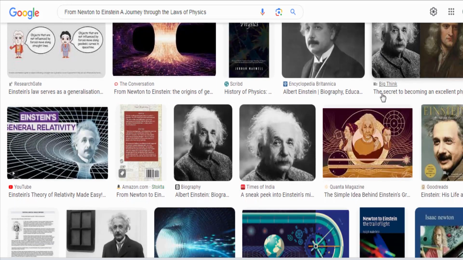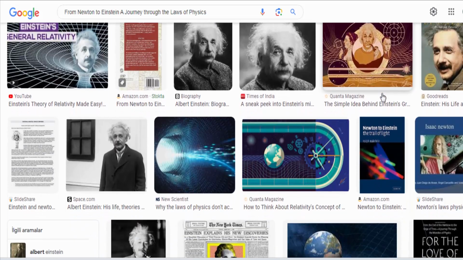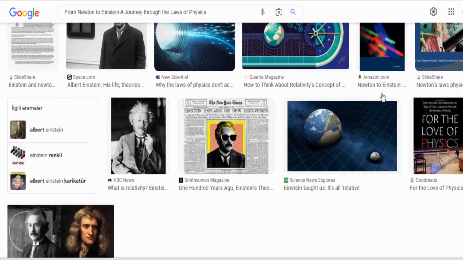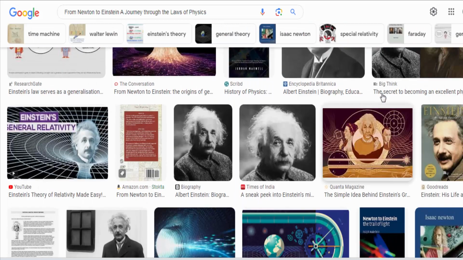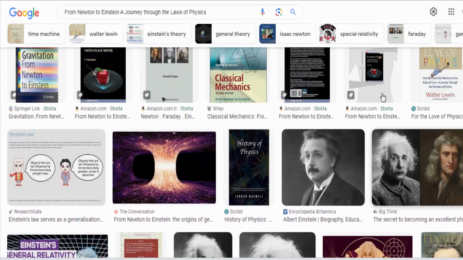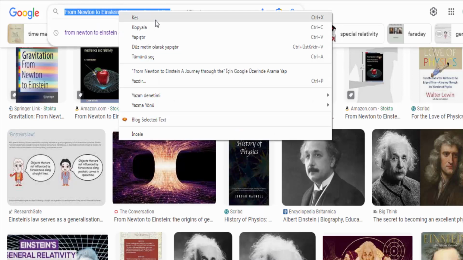Newton's laws of motion. Sir Isaac Newton, a physicist and mathematician, laid the foundation for classical mechanics with his three laws of motion, published in his work, Philosophiae Naturalis Principia Mathematica, in 1687. Newton's laws are as follows.